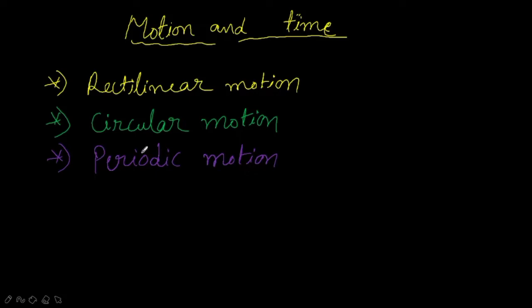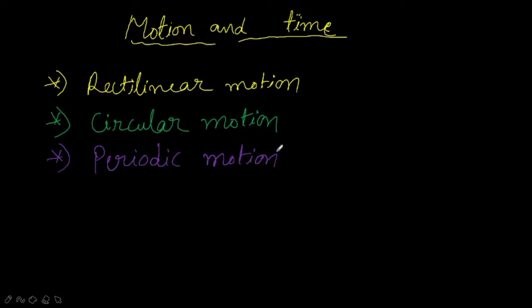And then if you look at the pedal of a bicycle in motion, whenever you are riding the bicycle, you will move the pedal of the bicycle, right? How does it move? The pedal of the bicycle moves in this way. That means it is an example for circular motion, right? See how many types of motion we are seeing around us, and in some places we can see combinations of motion also, that is rectilinear and circular together or circular and periodic together. So there are so many examples.